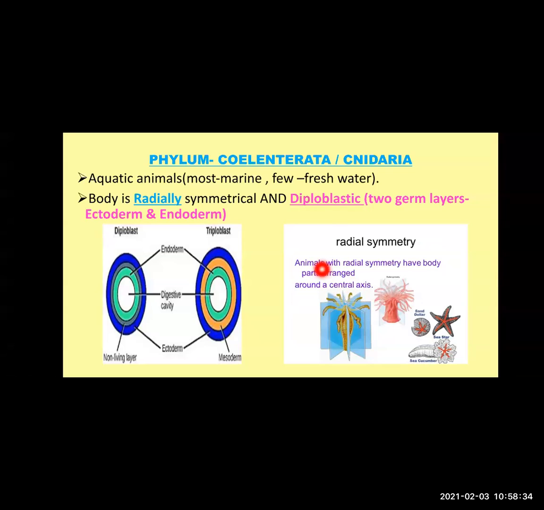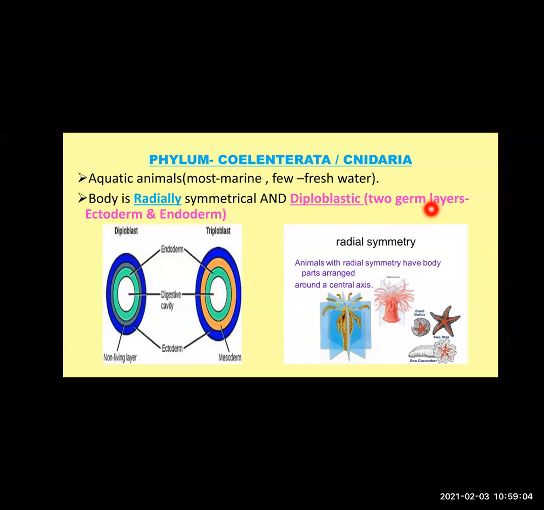Next one, diploblastic. Now, what do you mean by diploblastic? This organism's body consists of two germ layers. That's why diploblastic. Diplo means two and blastic means germ layer. Last time I had explained how the blastocyst multiplies and then further develops into germ layers.